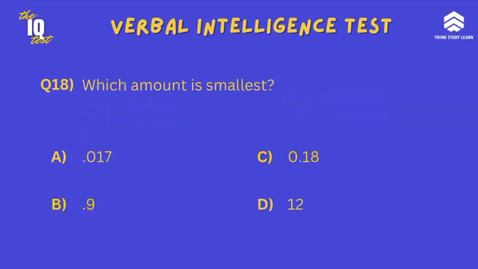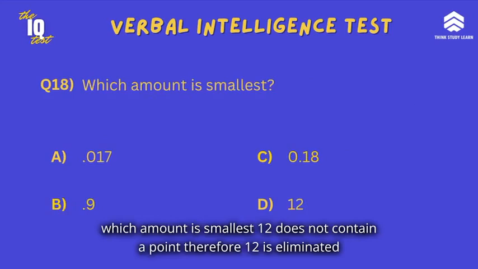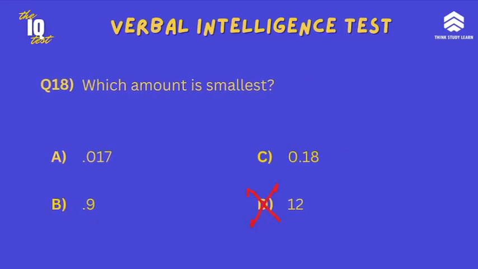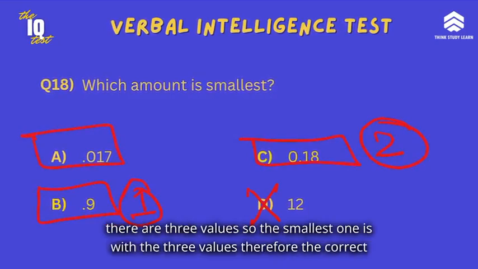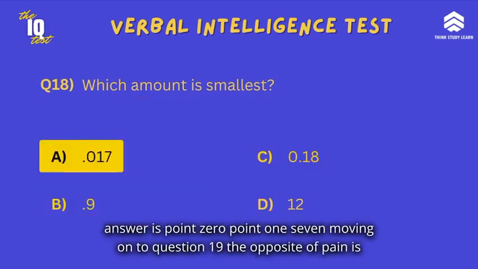The question is, which amount is smallest? 12 does not contain a point, therefore 12 is eliminated. There is a single value after point. Here there are 2 values after point, but here there are 3 values. So the smallest one is with the 3 values. Therefore, the correct answer is 0.17.